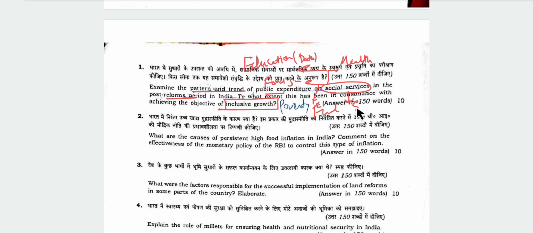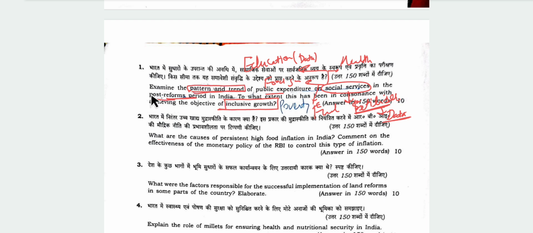If you just mention food, fuel, and fertilizer subsidy, this will not be that impactful. If you validate this with data from the Economic Survey, then you can generate some extra marks. This will be the examination of the pattern and trend of public expenditure.